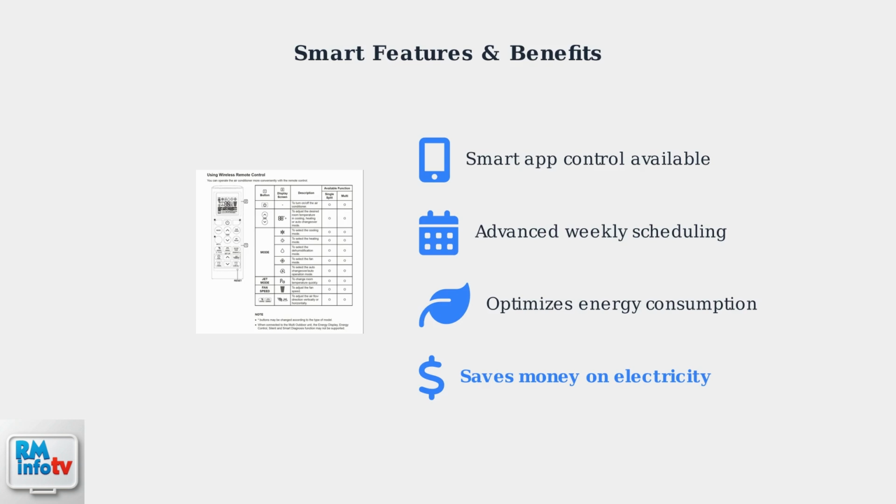Using timers helps optimize energy consumption, automatically running your AC only when needed, which saves money on electricity bills. Remember, the timer indicator light on your unit will confirm when the timer is properly set and active. This ensures your air conditioner will operate exactly when you want it to.